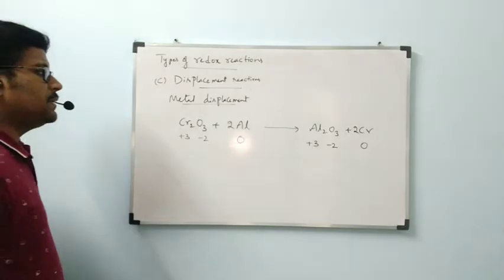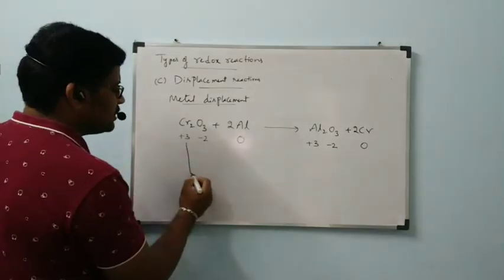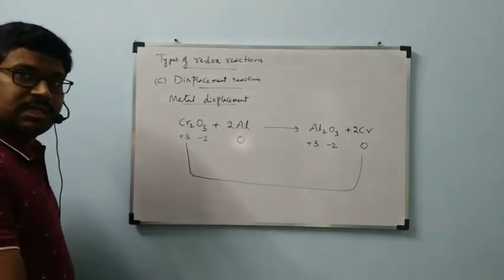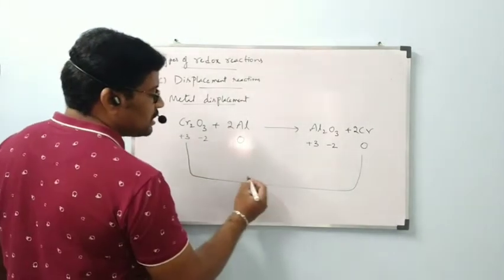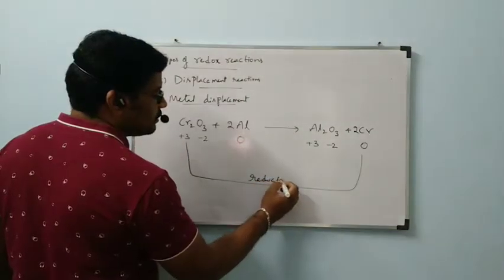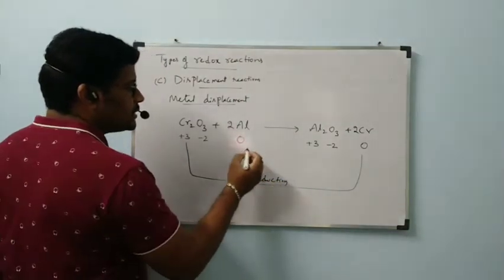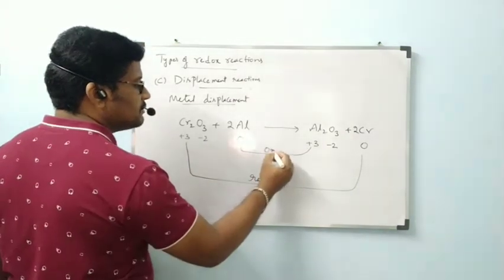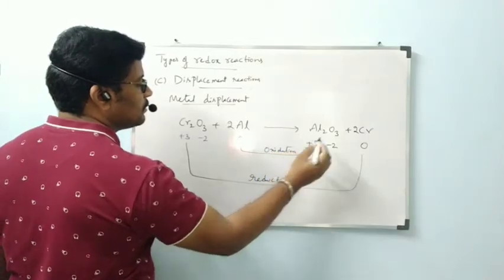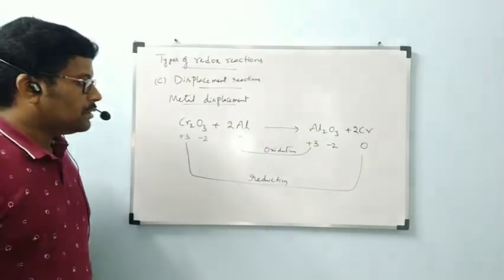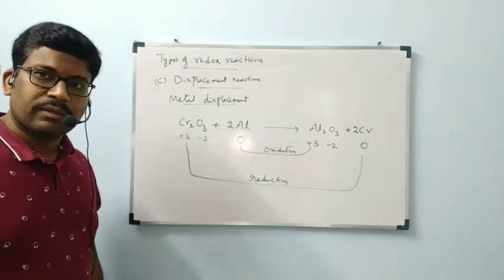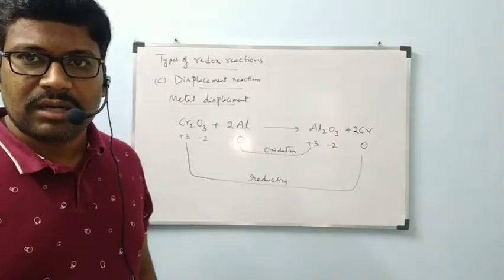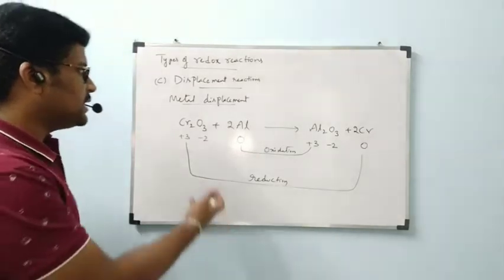Now, what is going to happen? Chromium is changing its oxidation number from plus 3 to 0, a decrease in oxidation number, which is called reduction. Aluminium is changing from 0 to plus 3, an increase in oxidation number, which is called oxidation. So it comes under redox reaction. If you check, all displacement reactions are redox reactions only. This is the next example.